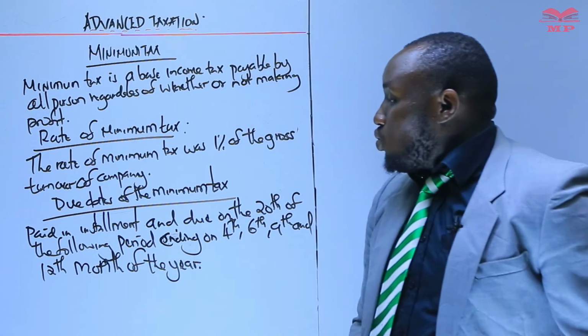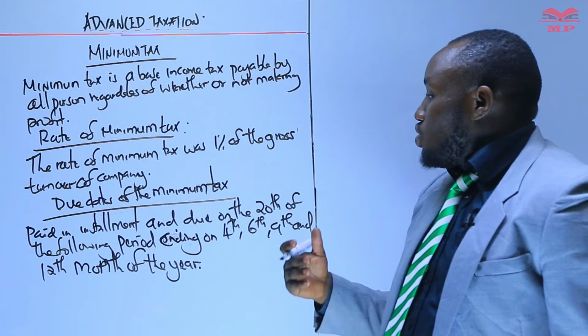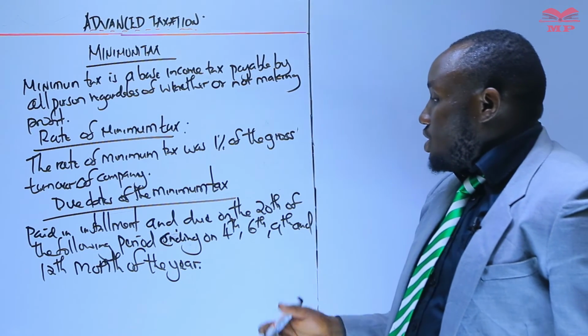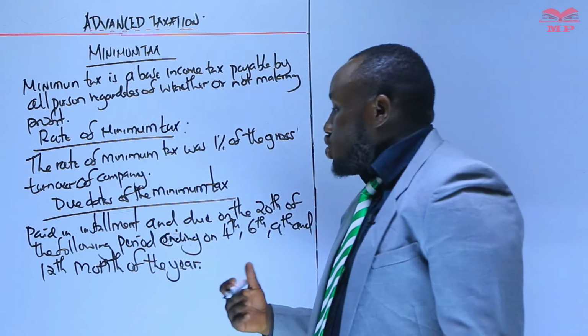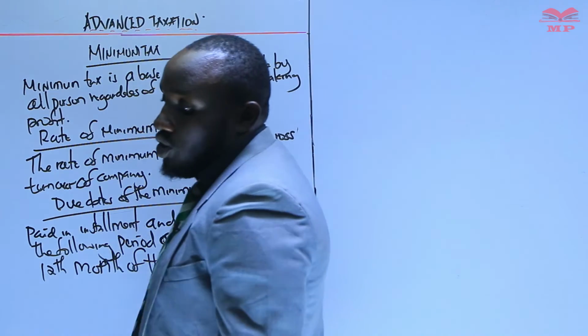That is basically when the minimum tax was due.